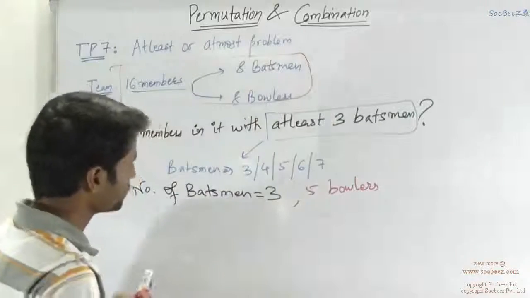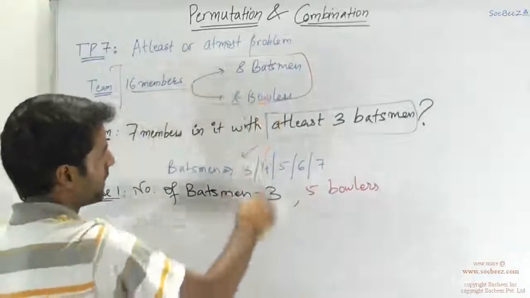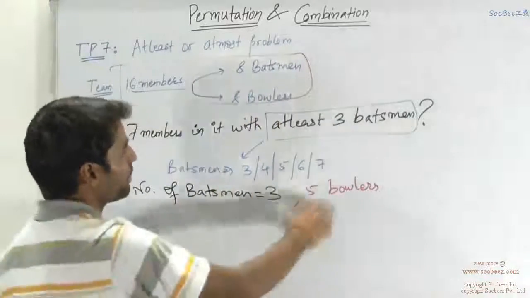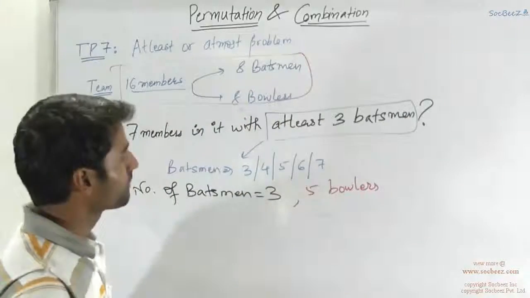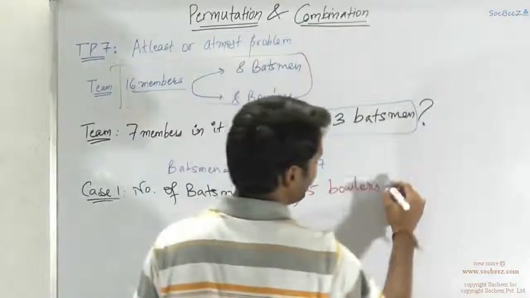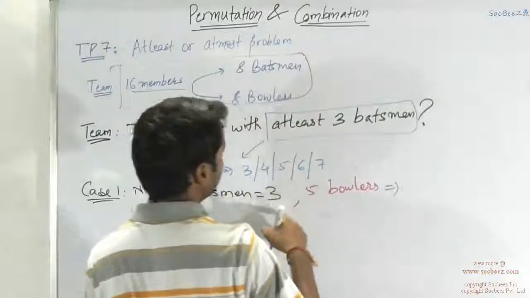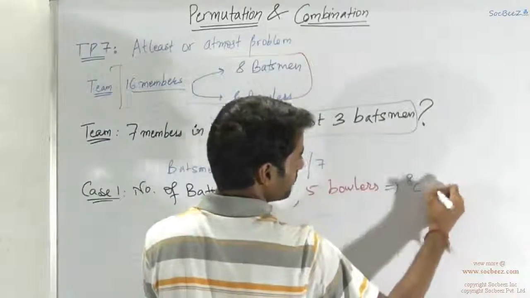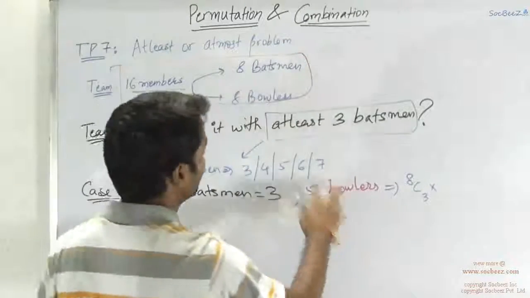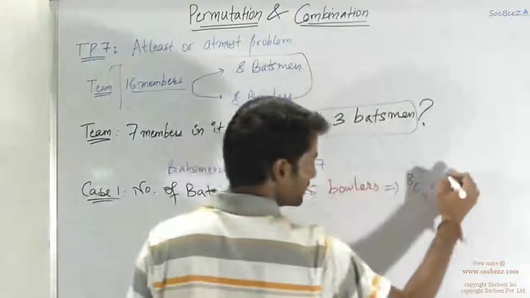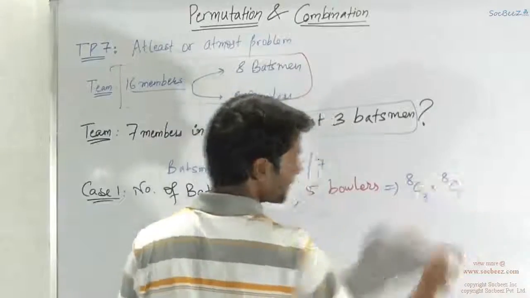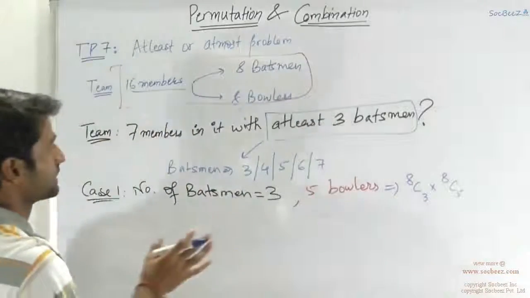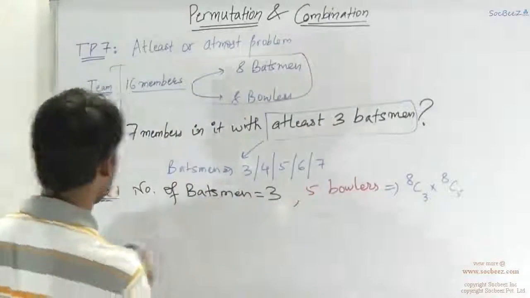So you have to choose 3 batsmen out of the given 8 batsmen, and 5 bowlers out of the 8 bowlers. So as you all know, this would be choosing 3 out of 8, that is 8C3. And this would be multiplied by the total number of ways to choose 5 bowlers out of the given 8 bowlers, that would be 8C5. Okay. So this would be the first case when the number of batsmen are 3.